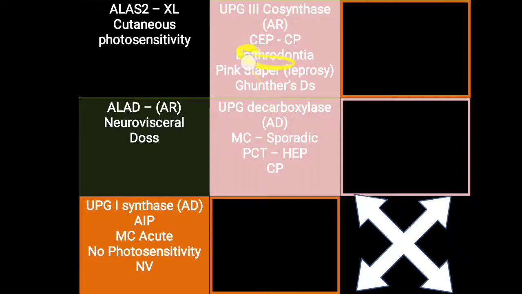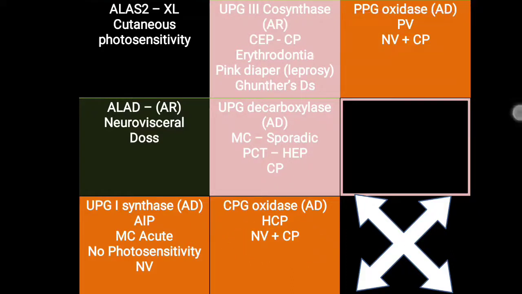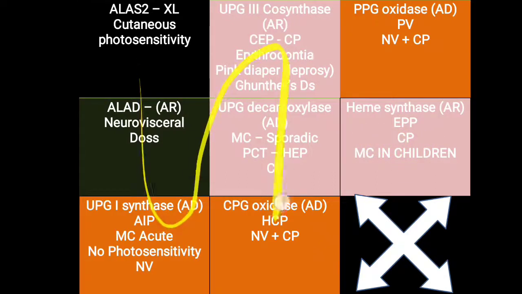UPG3 cosynthase deficiency leads to congenital erythropoietic porphyria, which is related with erythrodontia, and is also called Gunther's disease and pink diaper. CpG oxidase and PPG oxidase deficiencies are typically seen with both neurovisceral as well as cutaneous photosensitivity. Erythropoietic protoporphyria, or heme synthase enzyme deficiency, is most common in children and is also seen with cutaneous photosensitivity. So that's the overall summary, as well as Porphyria cutanea tarda in detail.